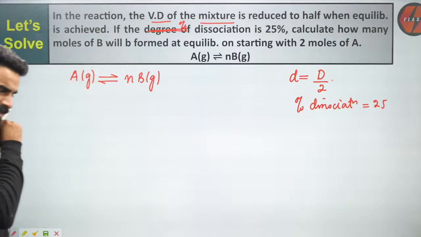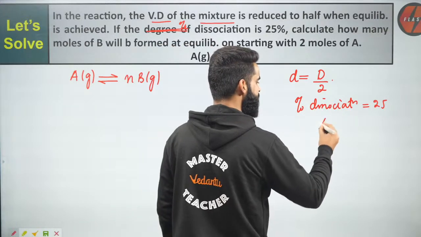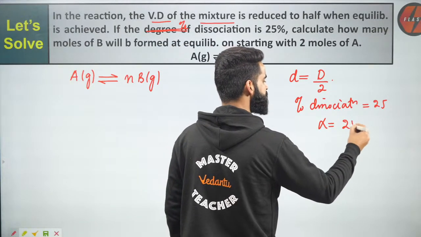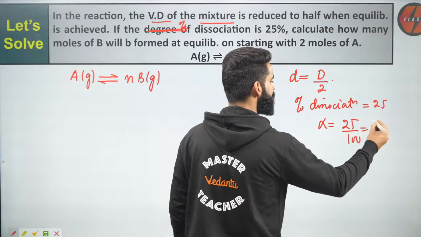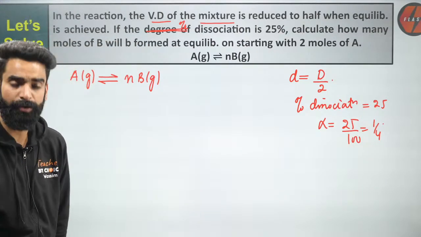So what I'll be doing first: small d is equal to capital D divided by 2. Percent dissociation is given, so can I get the alpha value? Alpha is always percentage dissociation divided by 100, so it's going to be 1 by 4. I got the alpha value.